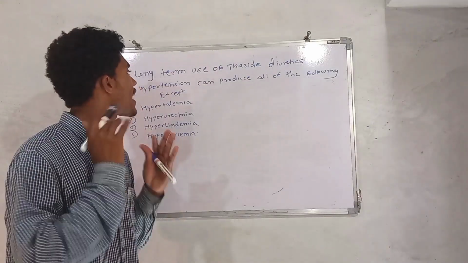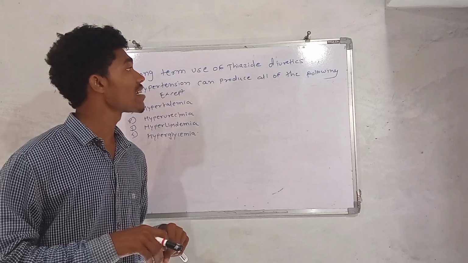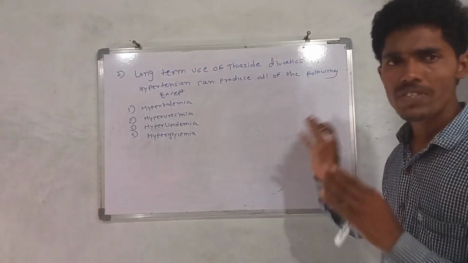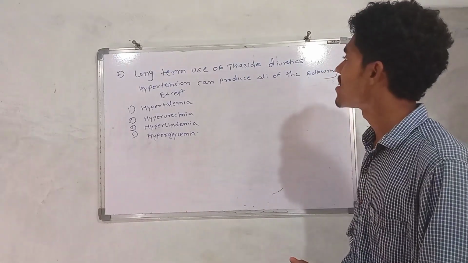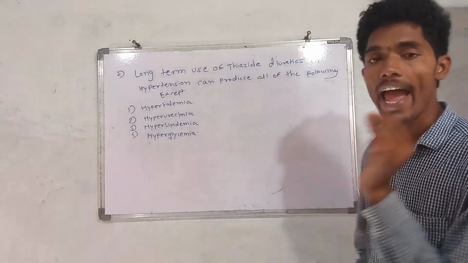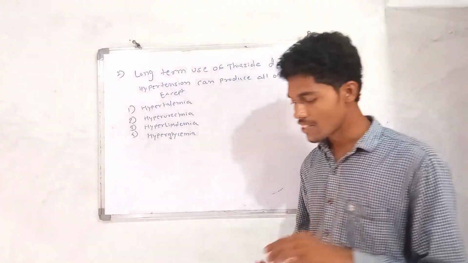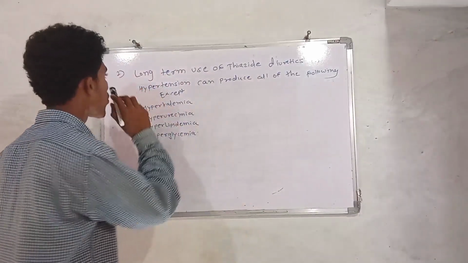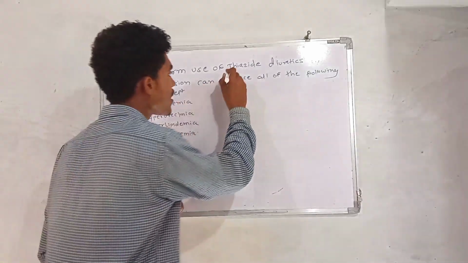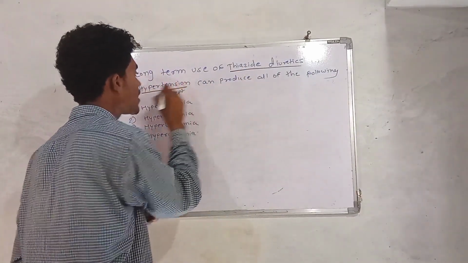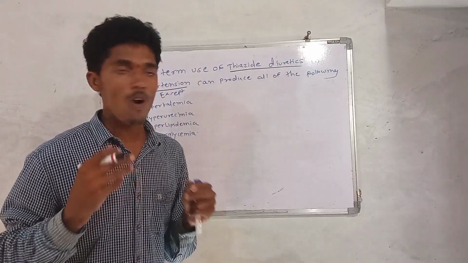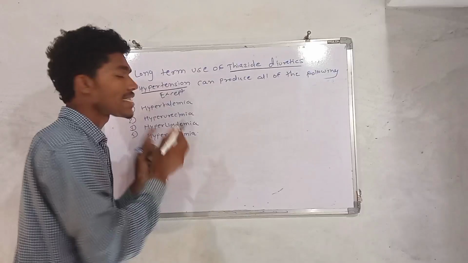Now come to the second MCQ that I am going to discuss, and that was also asked in GPAT 2021. What is the MCQ? Long-term use of thiazide diuretics in hypertension can produce all of the following except. What is the meaning of the question? The question is about thiazide diuretics, which are given in the treatment of hypertension, and can produce all of the following side effects except one.